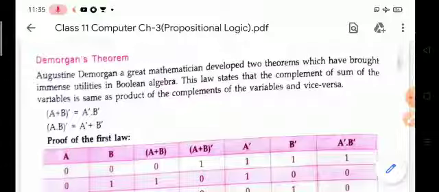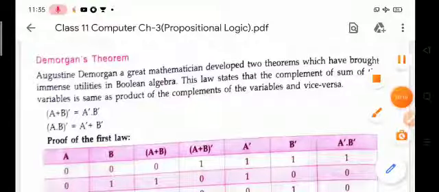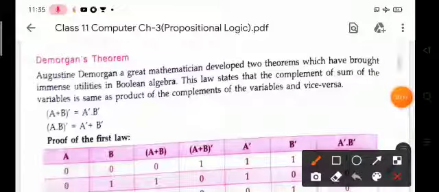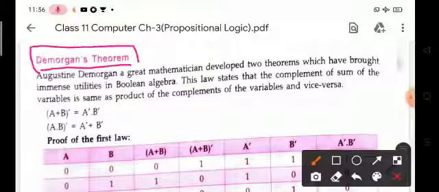Let's continue chapter number 3, Logic Gates. This is the second part of this chapter. In this chapter, we will be learning about De Morgan's theorem, the principle of duality, complement, etc. So let's start the class. My first topic, children, is De Morgan's theorem.